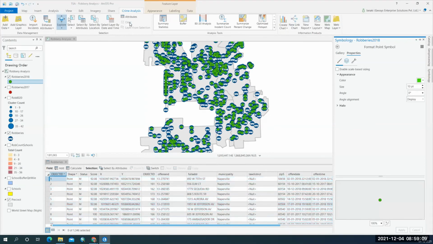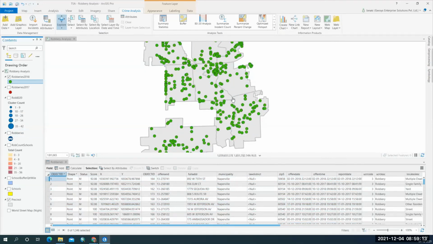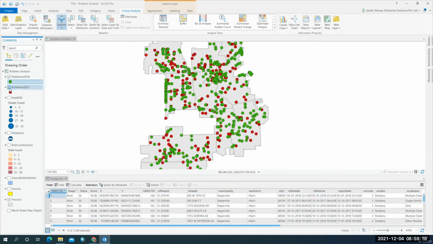I want to clear this and I want to turn it off. So if you are seeing here, these are the robberies that occurred in 2017 and these are the robberies that occurred in 2018. The green ones are the robberies that occurred in 2018 and the red ones are the robberies that occurred in 2017.